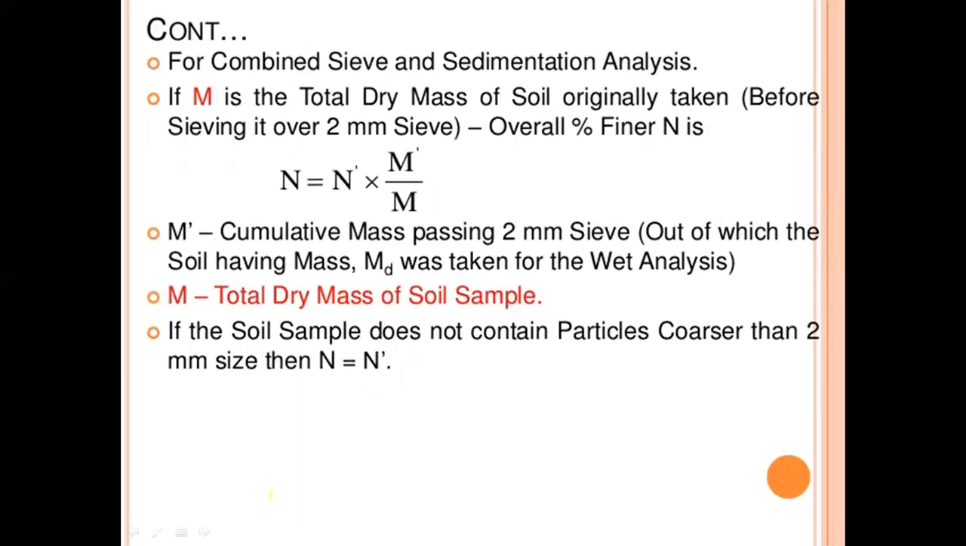For combined sieve and sedimentation analysis, M is the total dry mass of the soil originally taken before sieving over the 2 mm sieve. The overall percentage finer N equals N dash into M dash by M. M dash is the cumulative mass passing the 2 mm sieve, out of which soil having the mass md was taken for the wet analysis. So M is the total dry mass of the soil sample. If the soil sample does not contain particles coarser than 2 mm, then N equals N dash.